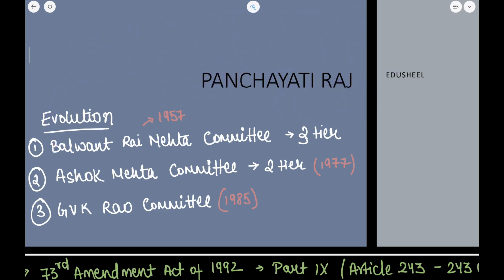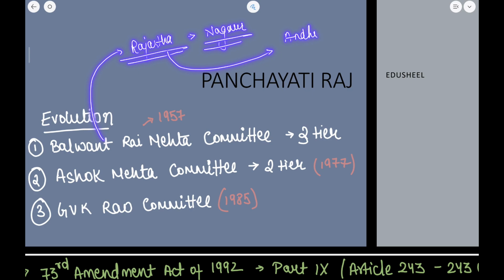Now, just a fact you should know: Rajasthan was the first state to establish Panchayati Raj. Nagaur was the district where it was established, and after Rajasthan, the second state to implement Panchayati Raj was Andhra Pradesh. You should know the names of these two states.